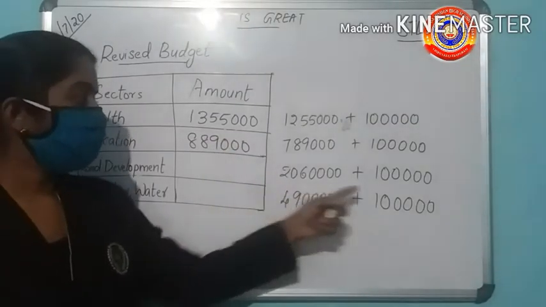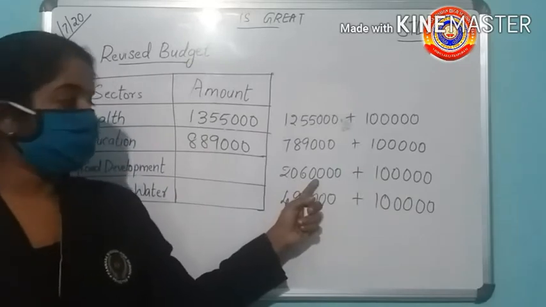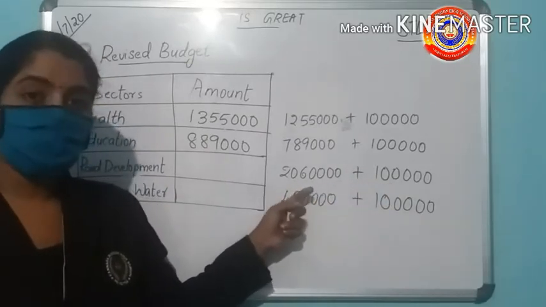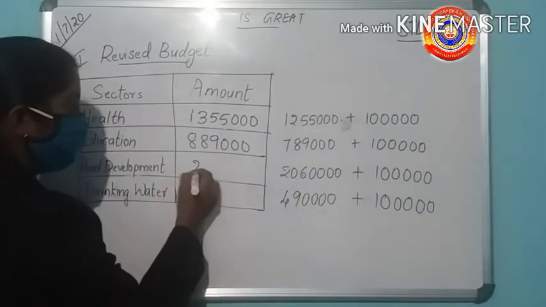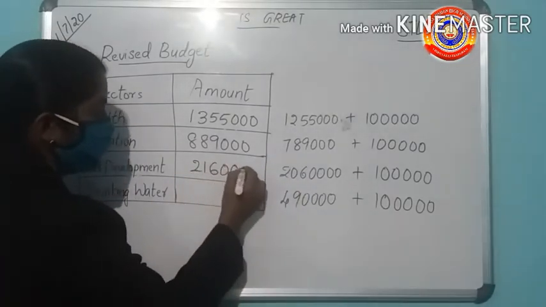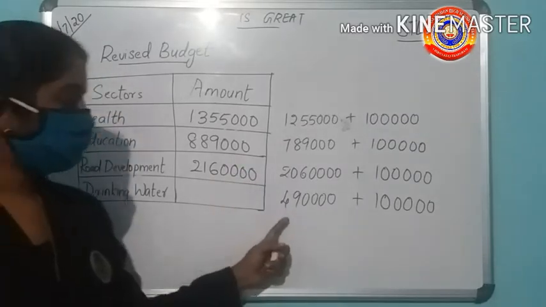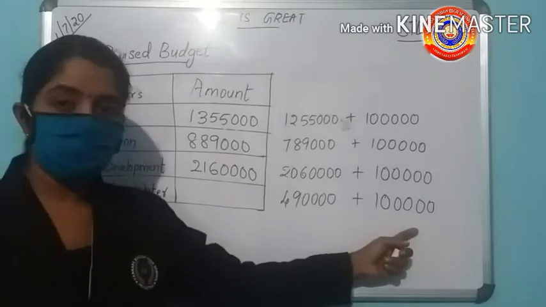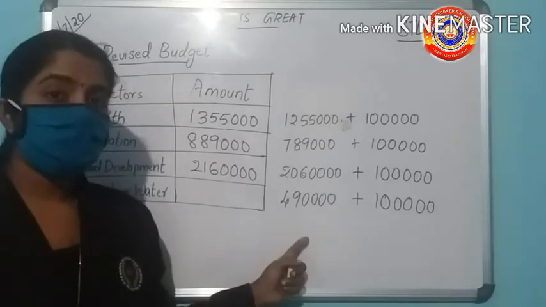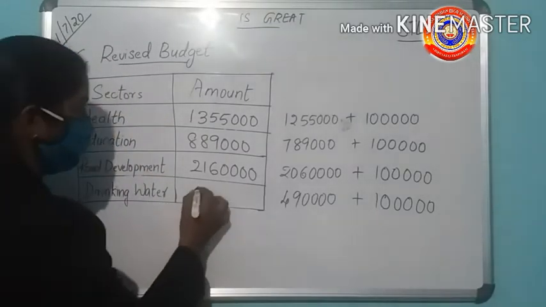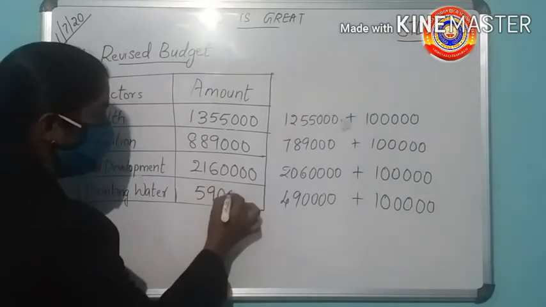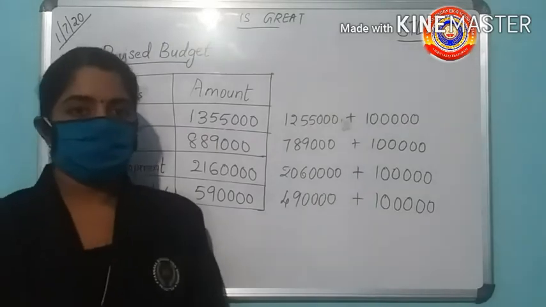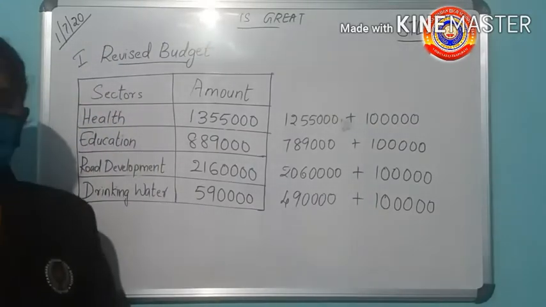Next, add 20,60,000 plus 1 lakh. What is 20 plus 1? 21. Then the answer is 21,60,000. Next, 4,90,000 plus 1 lakh. What is the answer? 5,90,000. Have you all understood this? This way, we can write the next second revised budget.